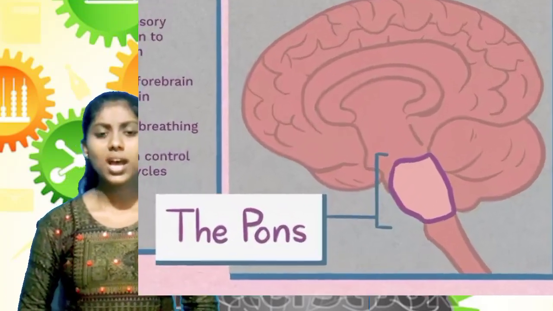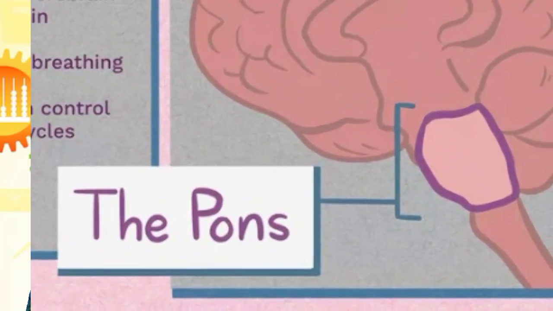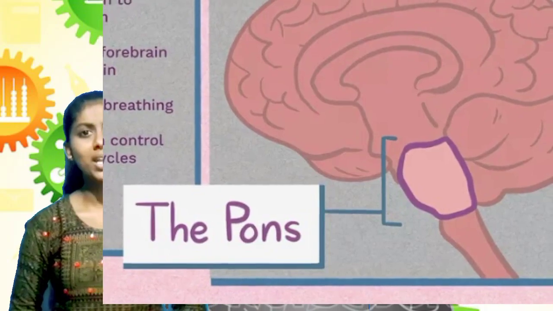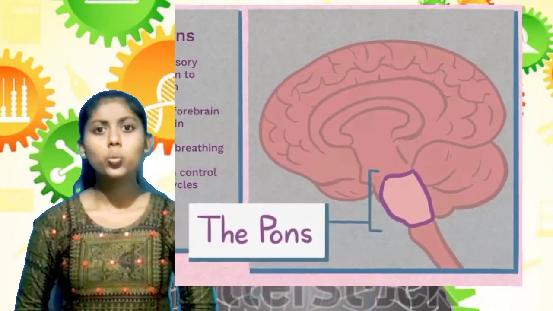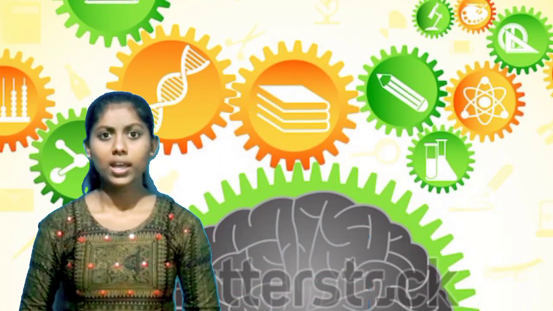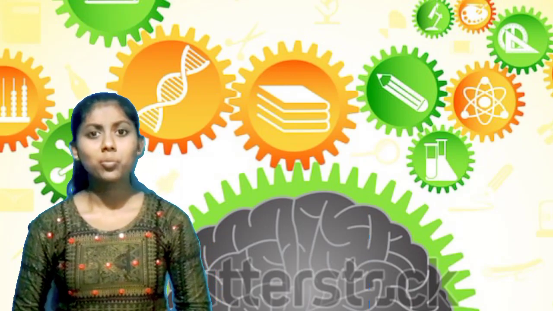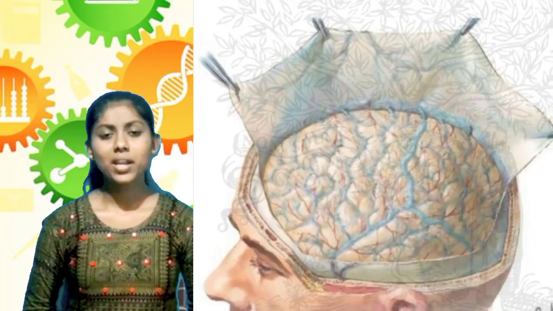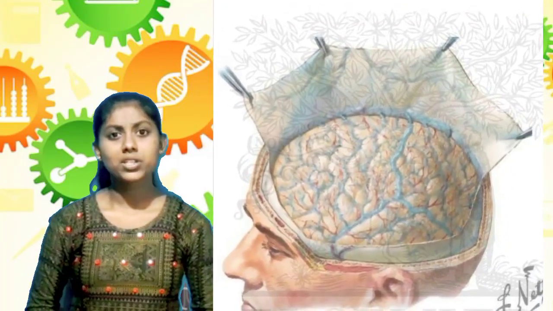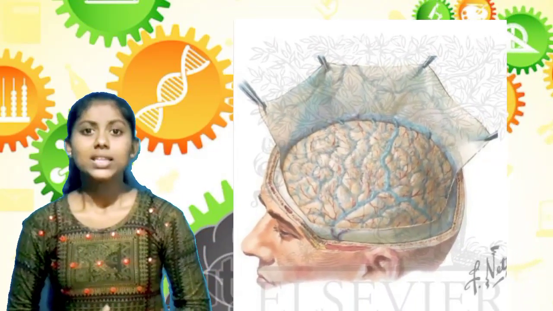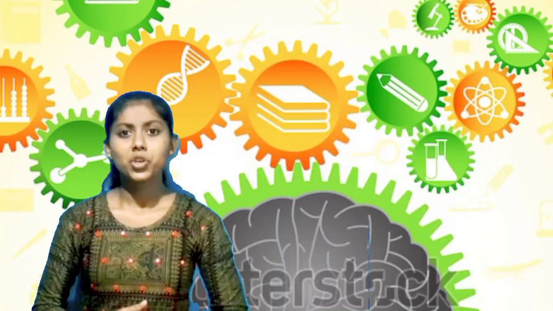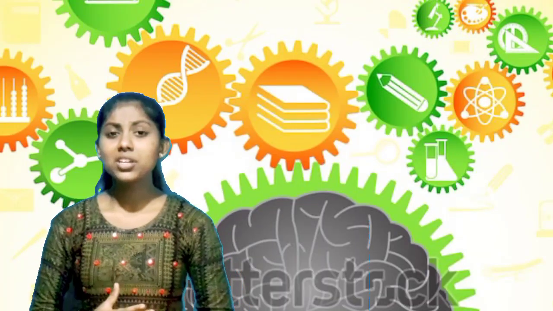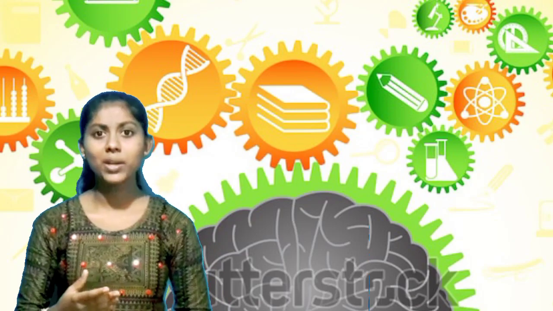Pons. The pons is the ventral part of the brain and the middle part of the brain stem. It is about 2.5 centimeters long. And another part of the human brain is the dura mater. The dura mater is the transparent and plastic-like structure present on the brain. Okay, this is a small introduction of the human brain, and these are the major and the minor parts of the brain. Thank you.